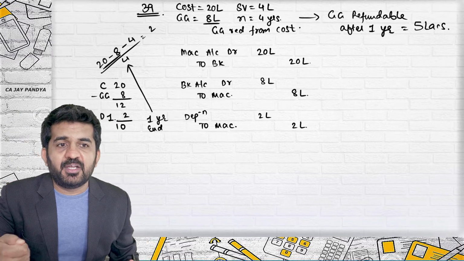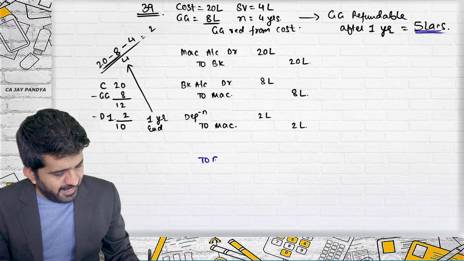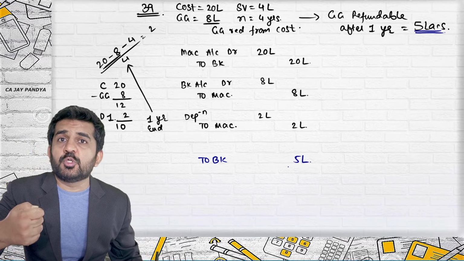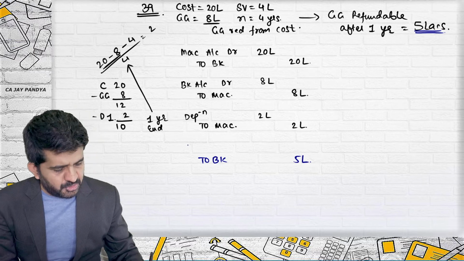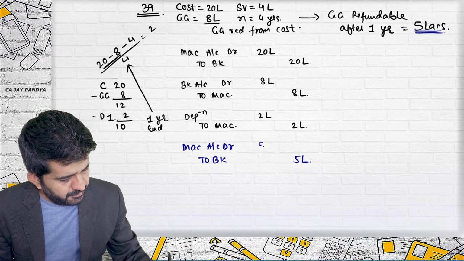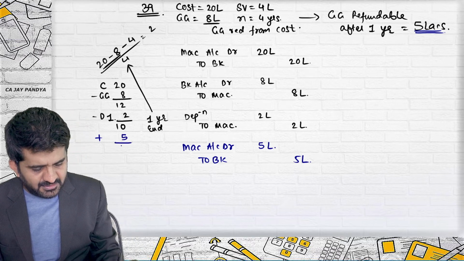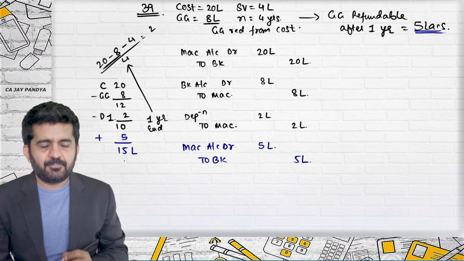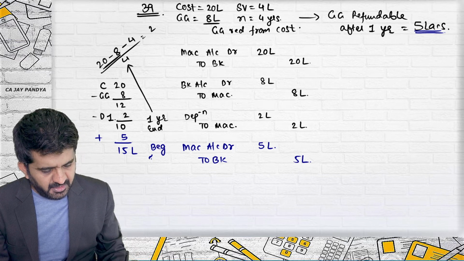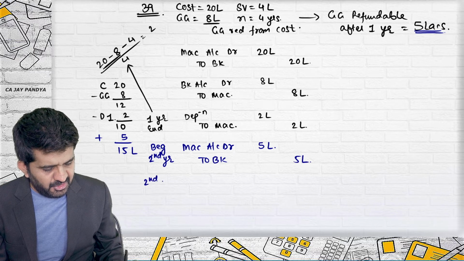First we have refunded 5 lakhs rupees to bank 5 lakhs. As it was reduced from the cost, now it will be increased to the cost. Machinery account debit 5 lakhs, plus 5 lakhs. It is coming to 15 lakhs. This will be beginning of first year. Beginning of second year. Second year end.